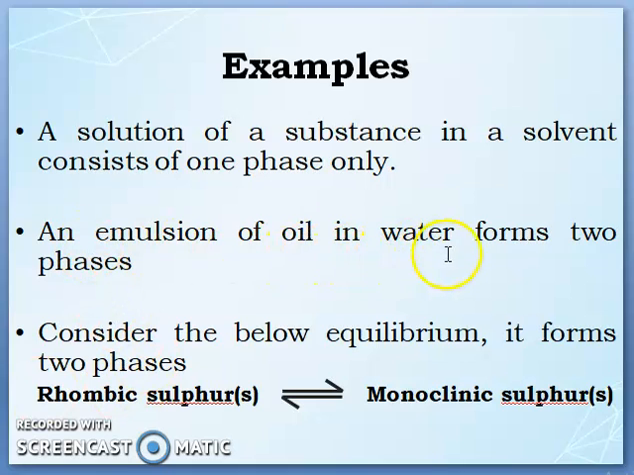An emulsion of oil in water forms two phases. This is what we discussed in the phase definition slide. Similarly, consider this equilibrium: rhombic sulfur and monoclinic sulfur. These two are in equilibrium. Hence, these two are different phases.